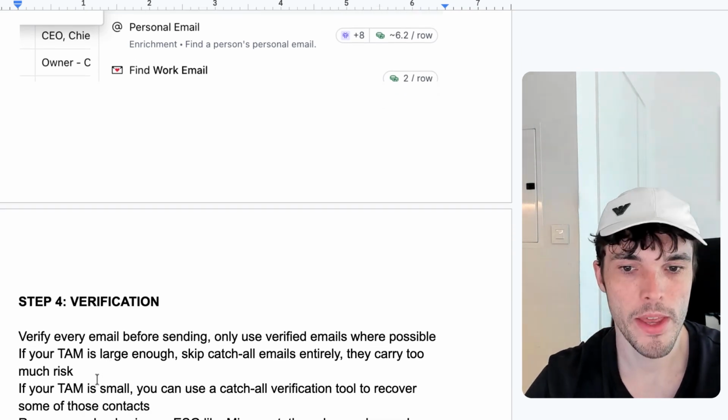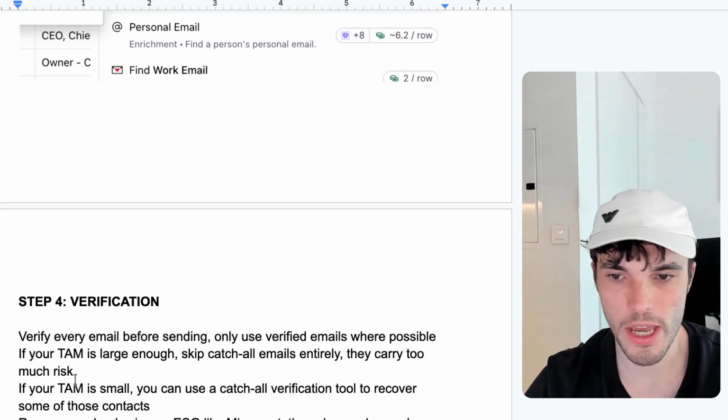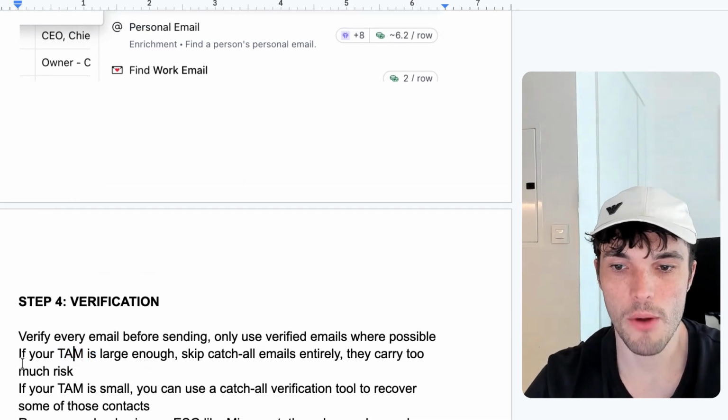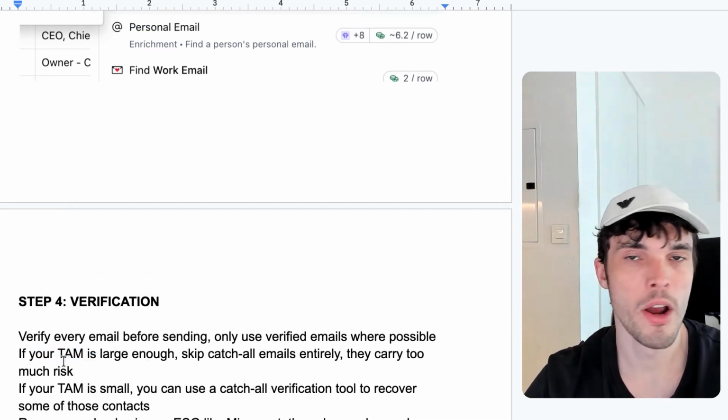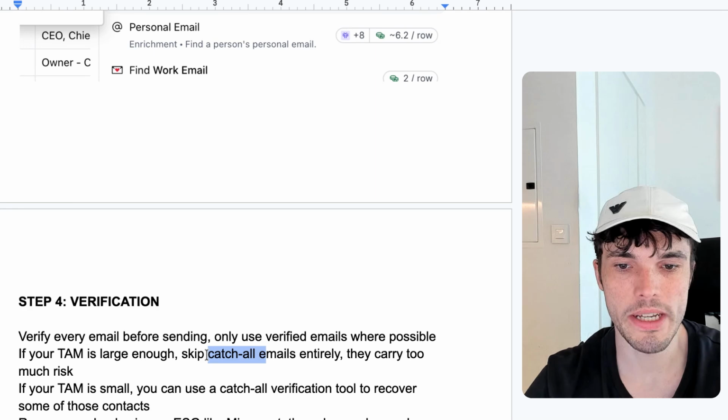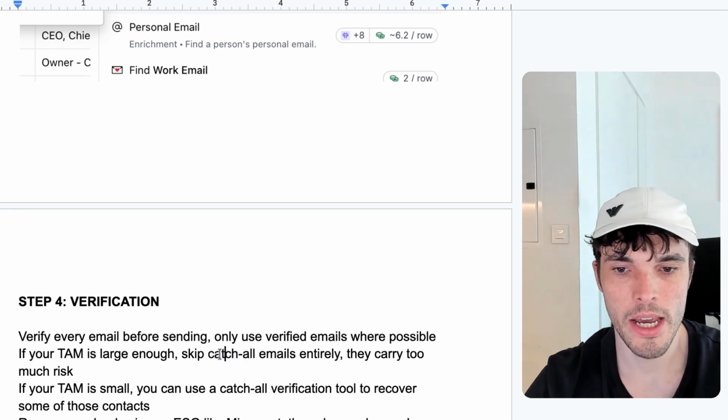You want to verify your list using whatever verification tool you want to use. Now, if you have a super large TAM, I recommend only just using the ones that are fully verified on the tool. Sometimes you're going to get what are called catch-all emails. And basically what that means is the verification tool is not entirely sure if this is a real existing email address.